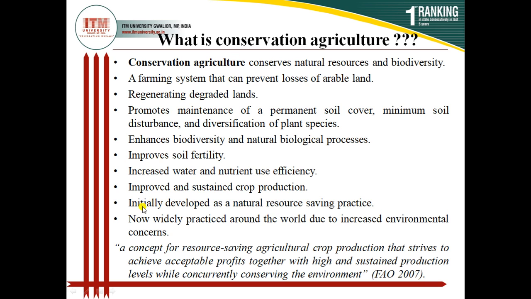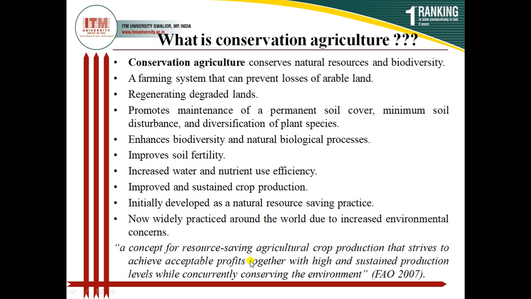So these are points, if you read and elaborate sincerely, then you will understand conservation agriculture. So after understanding all these points, one definition of conservation agriculture can be derived. So this definition: conservation agriculture, as a concept for resource saving agricultural crop production that strives to achieve acceptable profit together with high and sustained production.